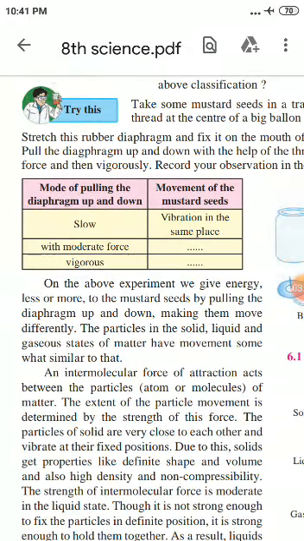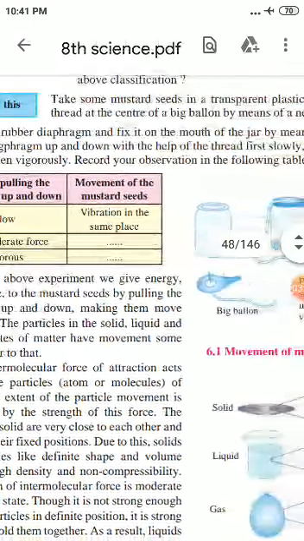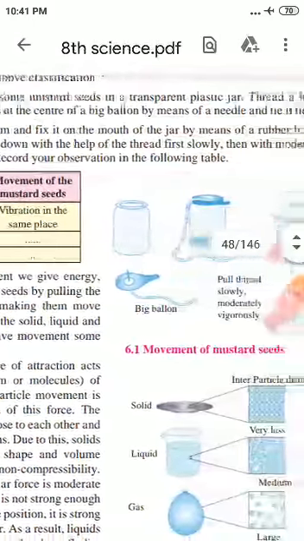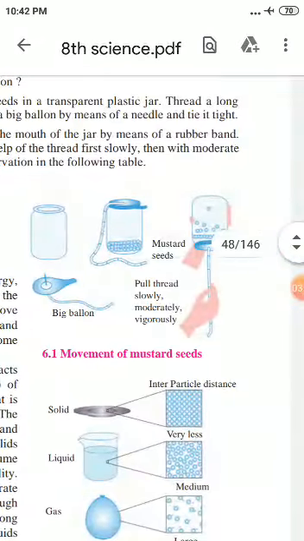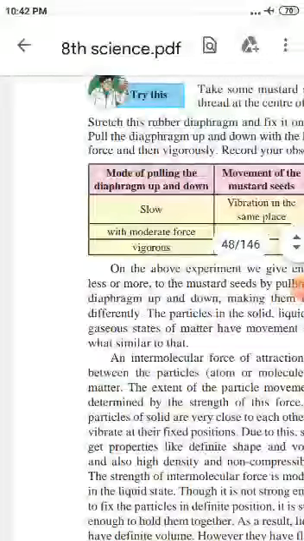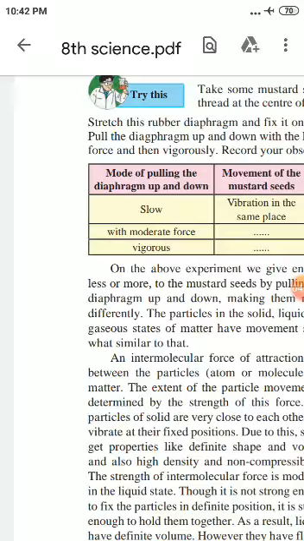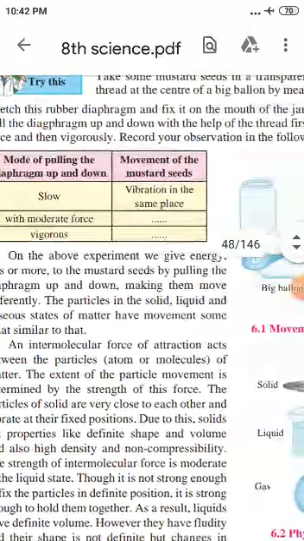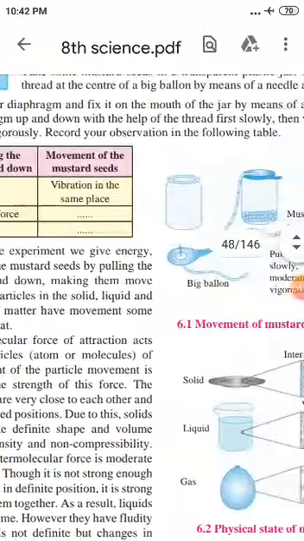Pull the diaphragm up and down with the help of the thread, first slowly, then with moderate force and then vigorously. Record your observation in the following table.